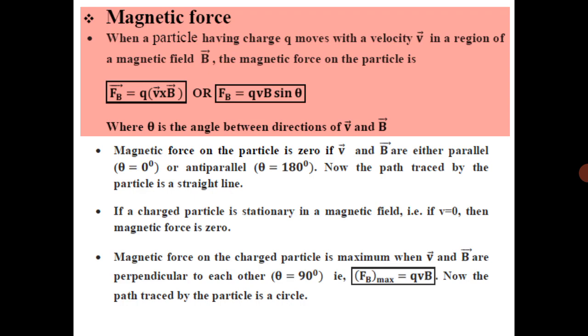Similarly, if the motion of the charged particle is opposite to the direction of the field, so it means it is also parallel but opposite direction, and that one is called as the anti-parallel. So that is theta is 180 degree. Sin 180 is also 0. So therefore the force on that charged particle is 0. Okay.